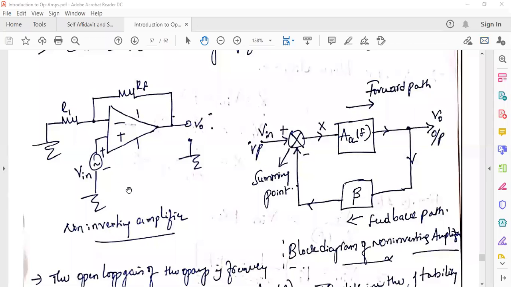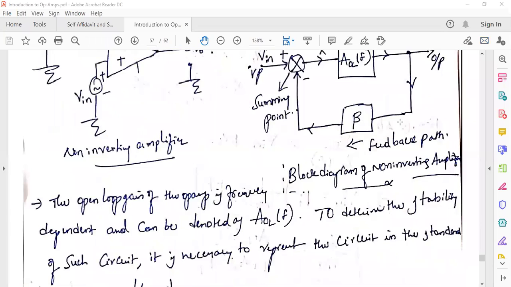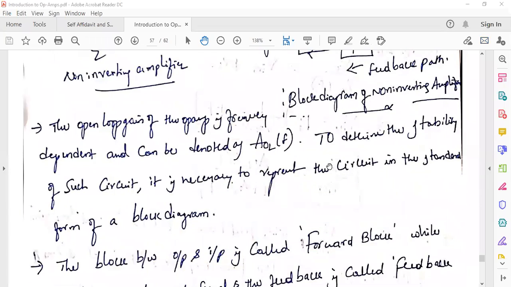In the electronic circuit, we use the term gain of the circuit, right? Coming to the block diagram and the control system point of view, the gain itself is renamed as transfer function, right? So based on the gain or transfer function of the system, we have to find the frequency response, right?